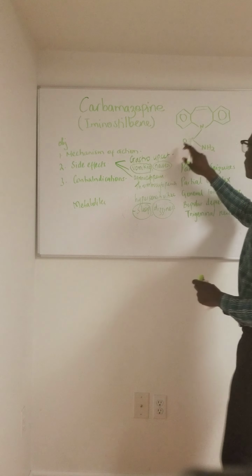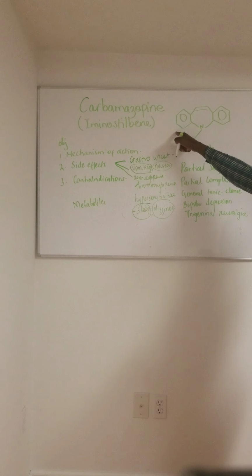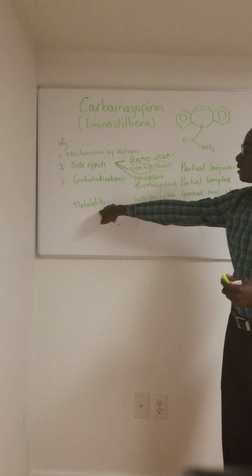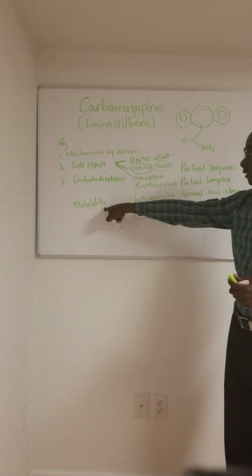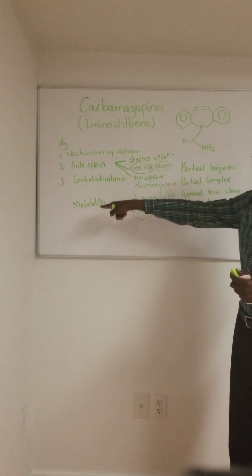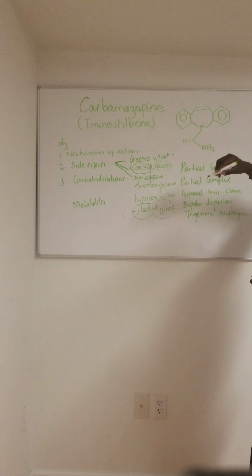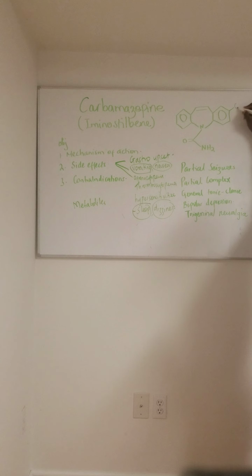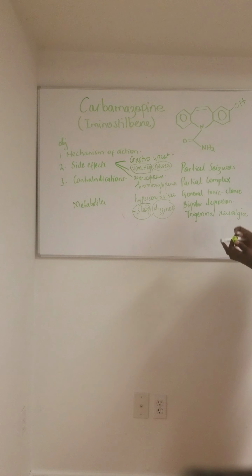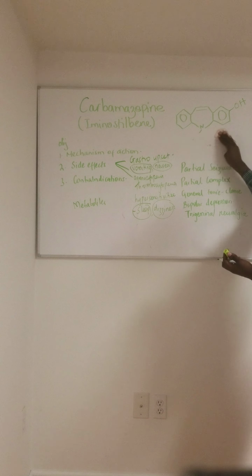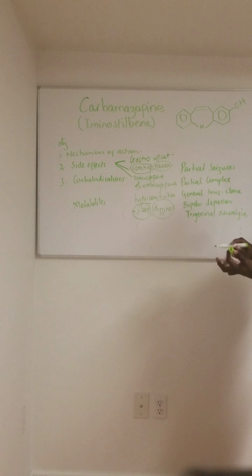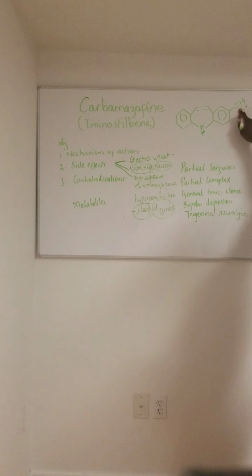This structure of carbamazepine can be deactivated by the liver enzymes, and some of these liver enzymes put a water soluble group on the carbamazepine. So this reduces the structure to something like this. The liver enzymes will take off this and put an OH here on this group.